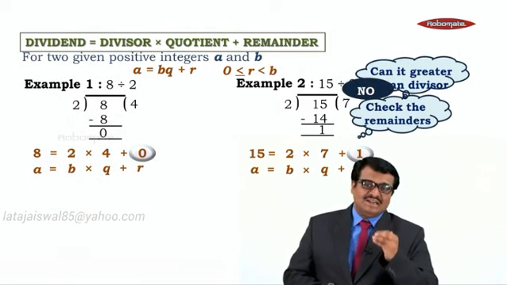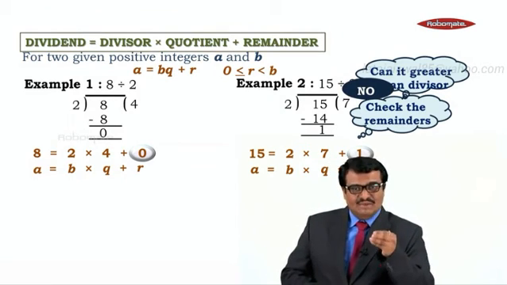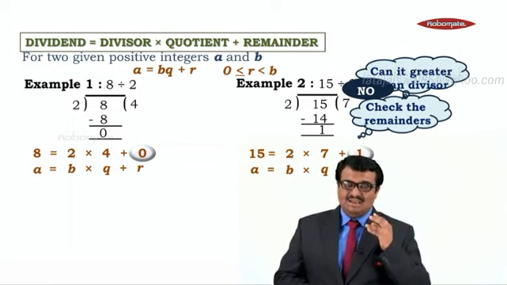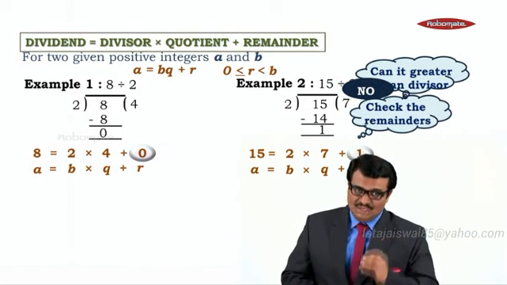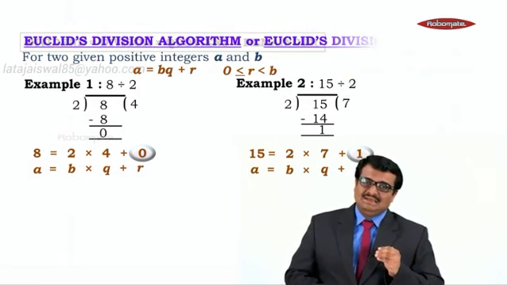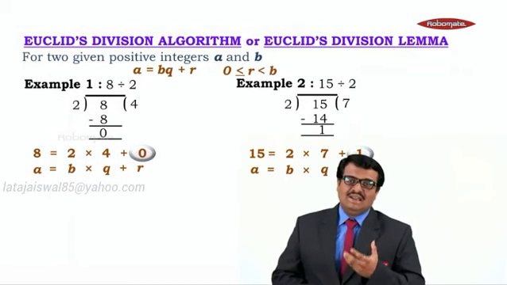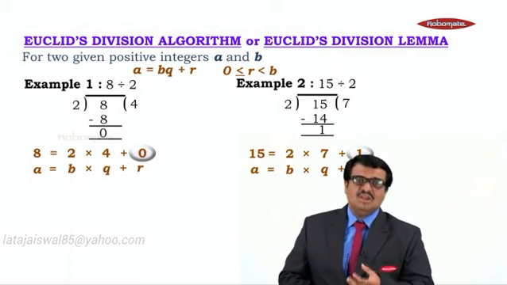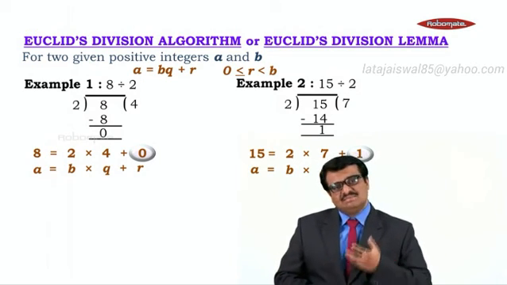And divisor we have called it as B. So what we understand, remainder is always going to be less than the divisor, but it will be always greater than or equal to 0. But it will be less than the divisor. Okay. So this relation we got is called Euclid's division algorithm, or it is called Euclid's division lemma. Lemma means method.